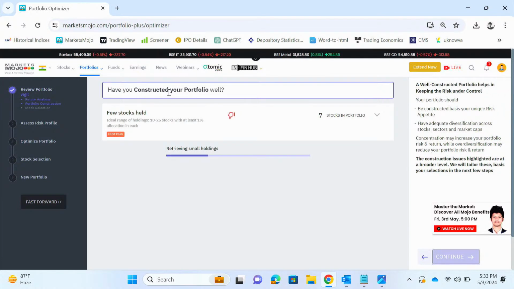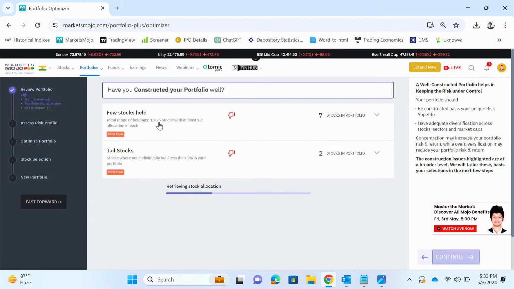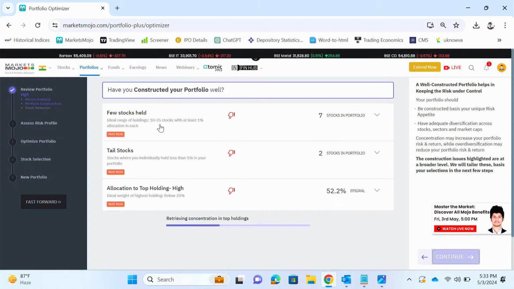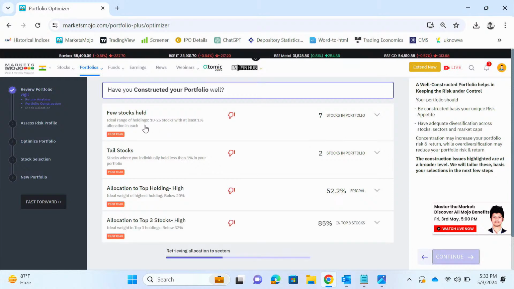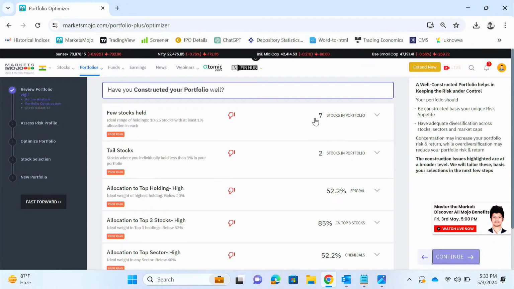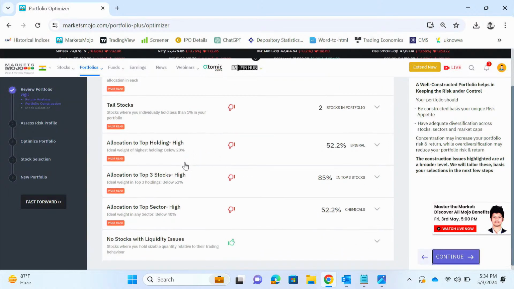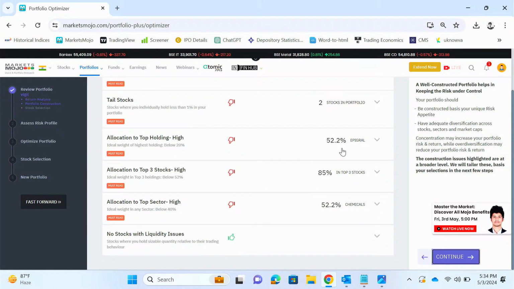Now it is studying the construction of my portfolio. So have I constructed it well? So see, it says few stocks held. So what MarketsMojo says is that the ideal range of holding should be 10 to 25 stocks, whereas I only have 7. Now tail stocks, I have 2 tail stocks. Tail stocks are basically those that weigh less than 1% in your portfolio, so they don't really have an effect on your portfolio. Allocation to top holdings: 52% of my money is only in one stock. So that is not good, highly concentrated. Allocation in top 3 stocks is also 85, very high.